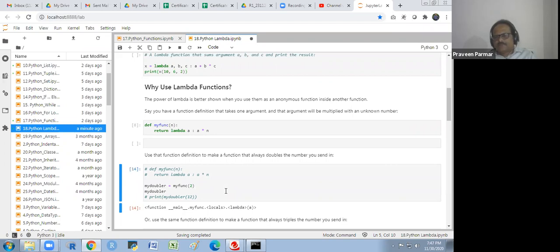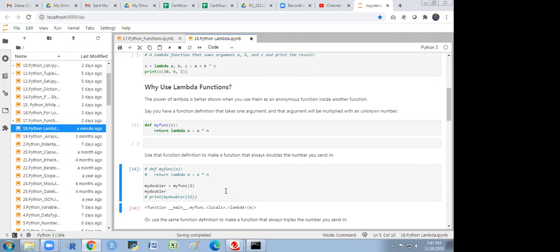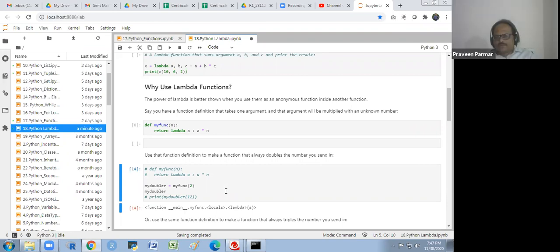We are passing the argument for our function definition, that is called the function definition. We are not passing the argument for the lambda. So in this name we have to pass the argument for lambda. If you pass 16, you will get 32.